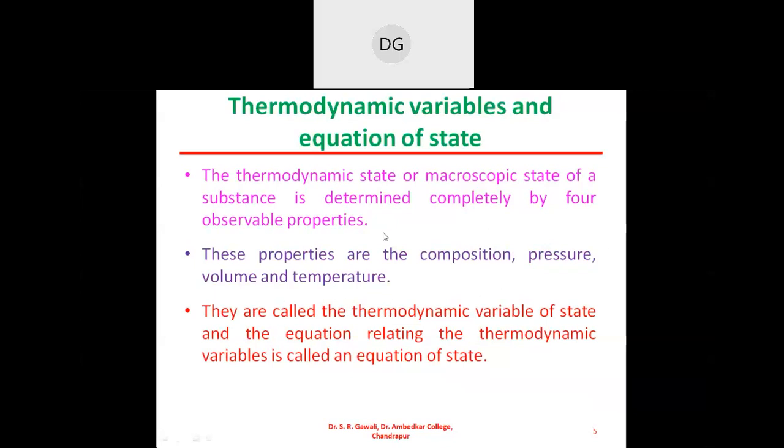The state of a system is determined by these four properties. You may call these thermodynamic variables. These are the four thermodynamic variables on which the state of any system depends.